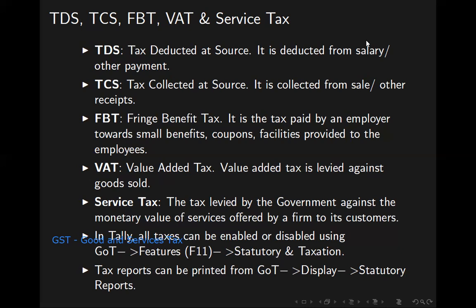22.5% to the central government, 22.5% to the state government. Okay. Then, for food items, they charge about 12%. 12% is the GST for food items. Then we go to the last.